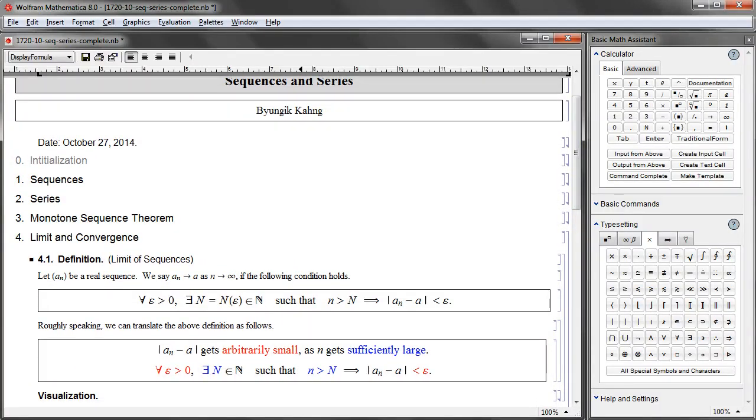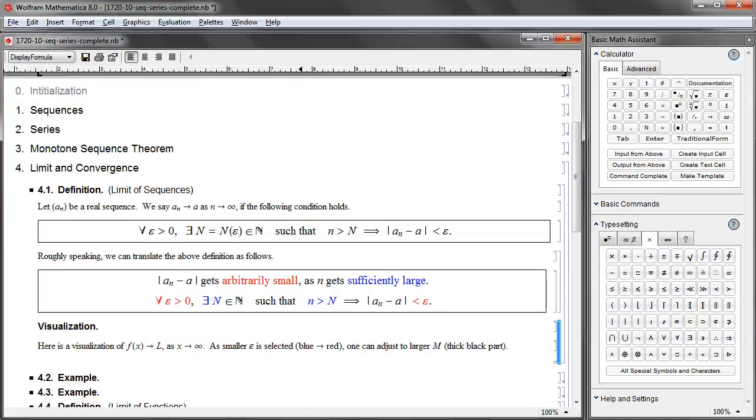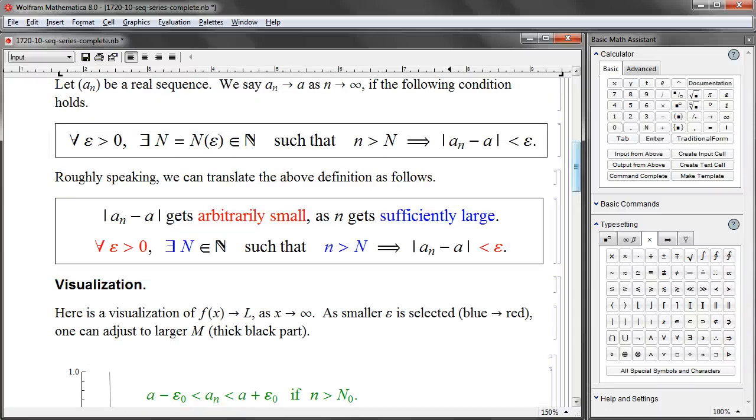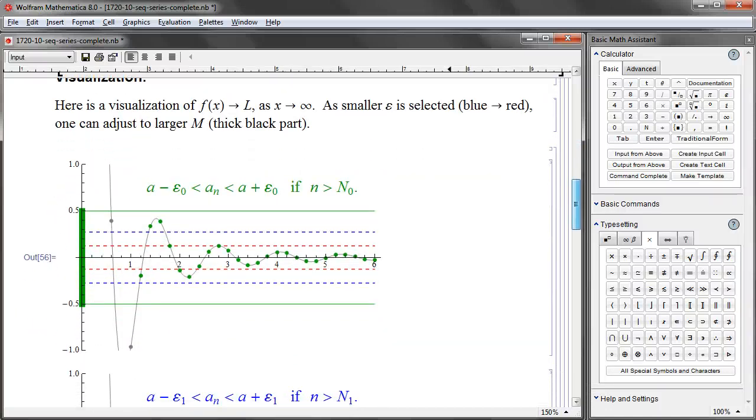Okay, if we can find out capital N value which depends upon epsilon as an explicit expression of epsilon, that's great. But then again, what if we can't? We know that it exists, we know that there is a dependence, but we do not know the explicit relation. We can still consider that kind of situation graphically, and here is a nice example, and let me expand this graph so that you can see this behavior a little bit better.